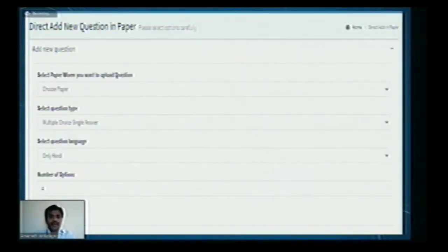Suppose you have created a question paper. At the last moment, you thought that you could add one more question. So using this window, you can add one more question to the question paper.